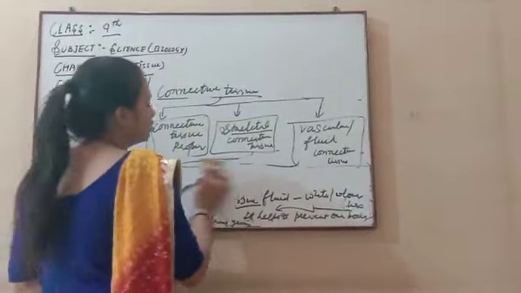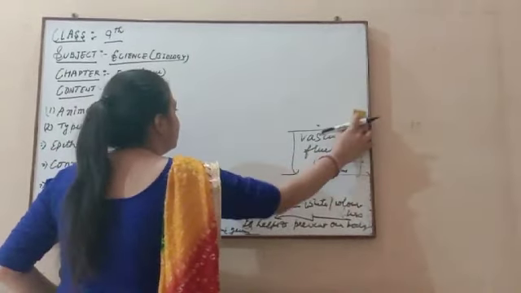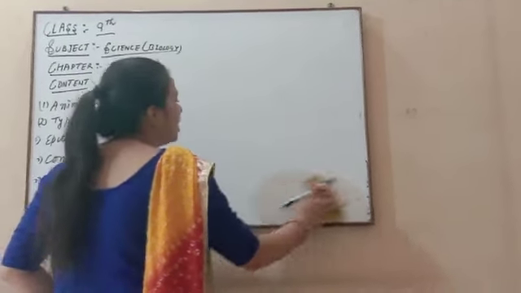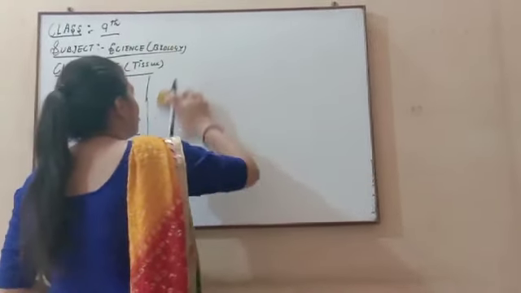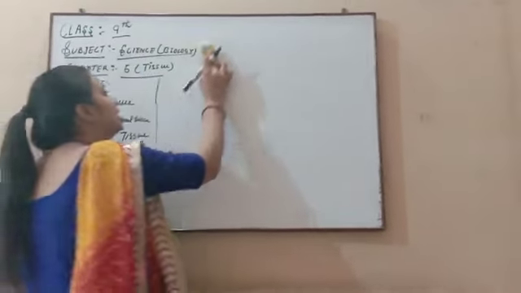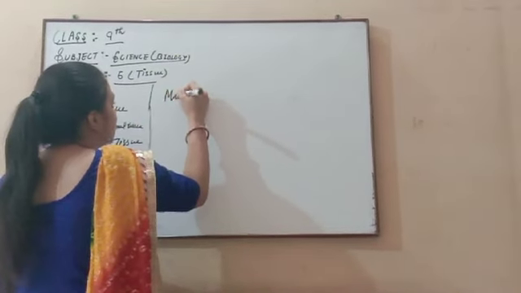So this is all about your connective tissue. It plays a very important role, helping in binding and giving structure to our body, and it helps in transportation of food and oxygen from one part of the body to another part of the body with the help of blood, because blood is the main connective tissue present in our body. It helps in many functions in our body.